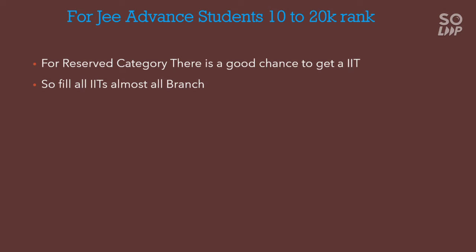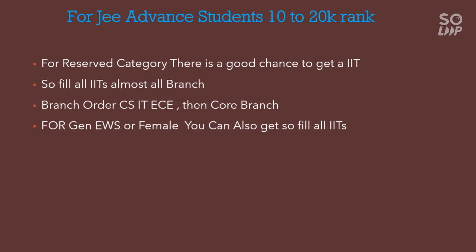You will get the core branch finally, but try to fill all the branches if possible. Branch order CS, IT, EC, then core branch, that remains the same. And for general EWS or female, you also have a chance to get IITs. So fill similarly.